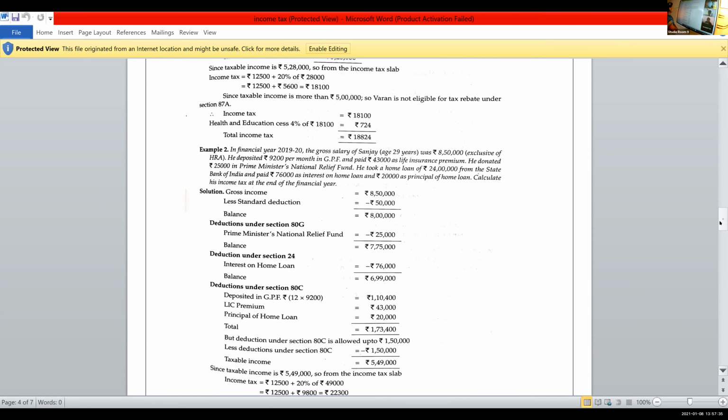He donated rupees 25,000 to the Prime Minister's National Relief Fund. He took a home loan of 24 lakh from the State Bank of India and paid rupees 76,000 as interest on the home loan and 20,000 as principal of the home loan. Calculate his income tax at the end of the financial year.